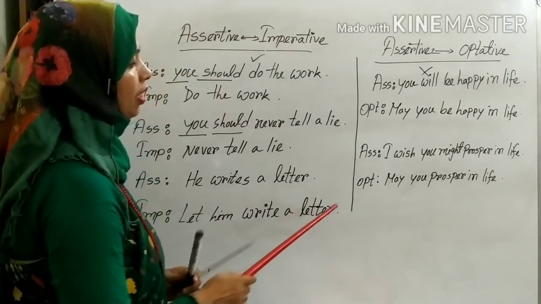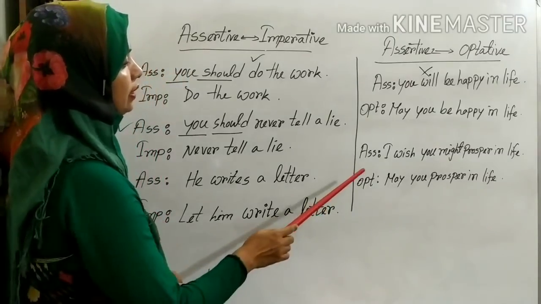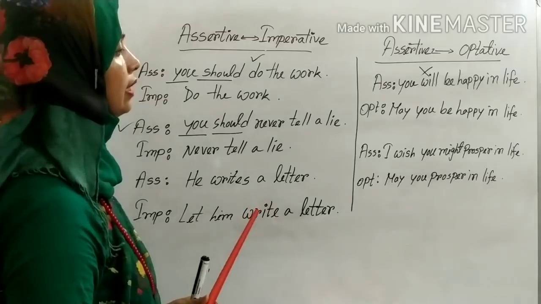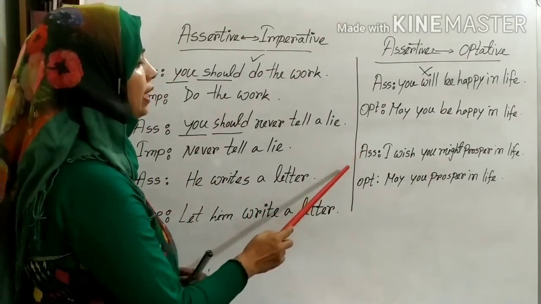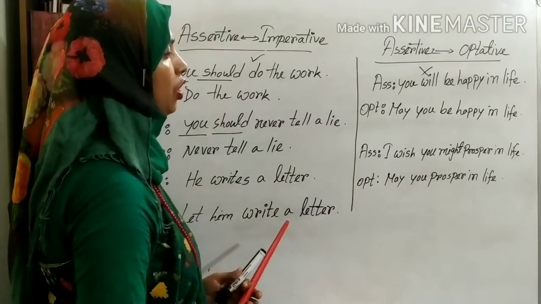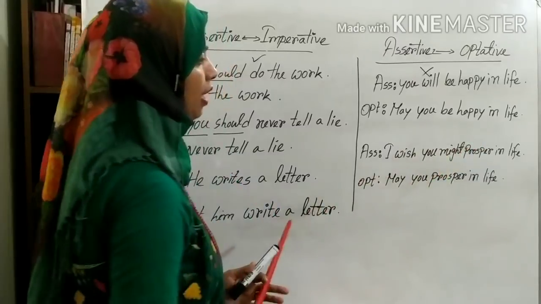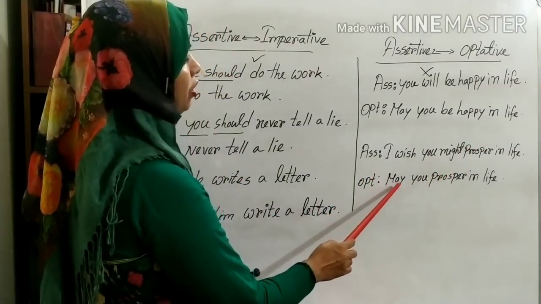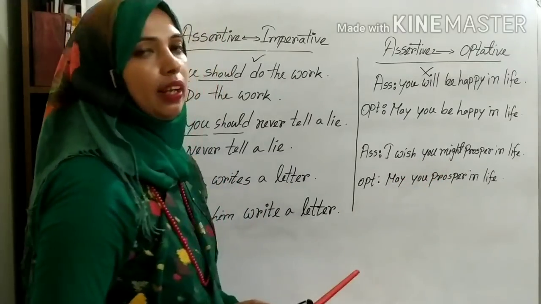Okay. Now looking at the next one. Here you are looking the sentence, I wish you might prosper in life. The sentence is in complex form. So for making it optative sentence, you will also start with may. May, I wish you might prosper in life. You will start with may, and after may you will write subordinate clause. May you prosper in life.